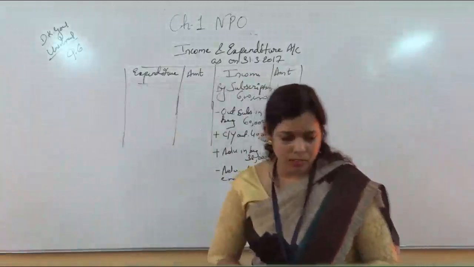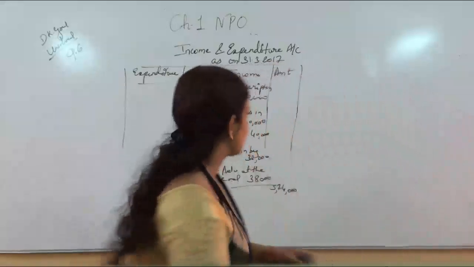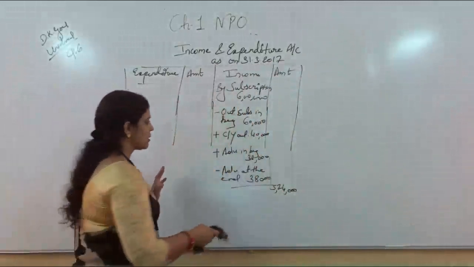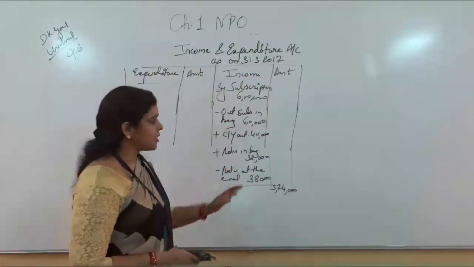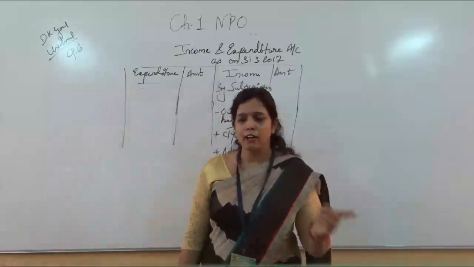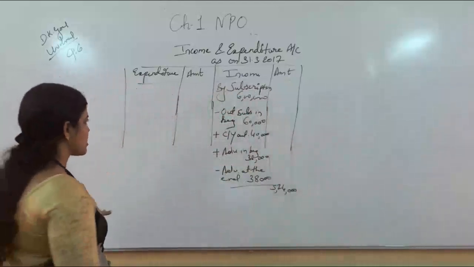I am rubbing it, then I will make it. Otherwise it will not be visible to you. Okay? You understood the concept. This was the main thing. Now we have to show the treatment in the balance sheet. Just think which 2 items out of the 4 items will go on last year's balance sheet, and which items are related to the current year balance sheet. Okay, now let us make the balance sheet.